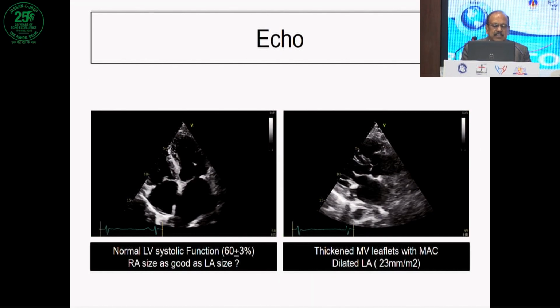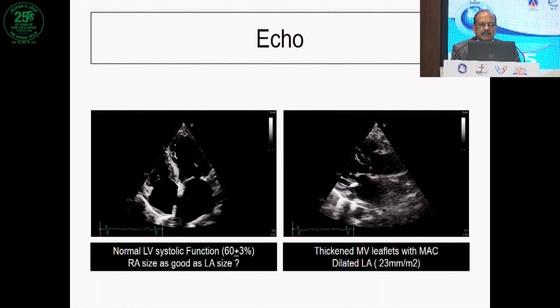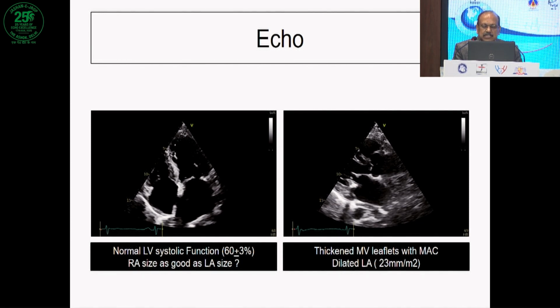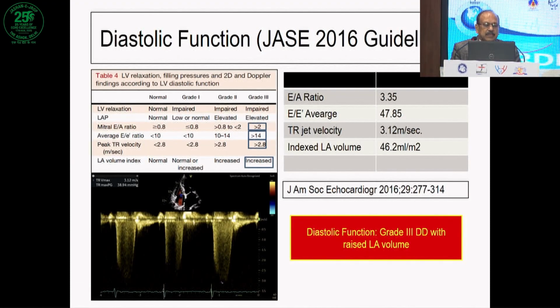Now look at these echocardiography findings. LA and RA look almost equal in size, whereas normally LA is bigger than RA. She has annular calcification, and on diastolic evaluation she had grade 3 diastolic dysfunction, with all the parameters available in the ASE 2016 guidelines.